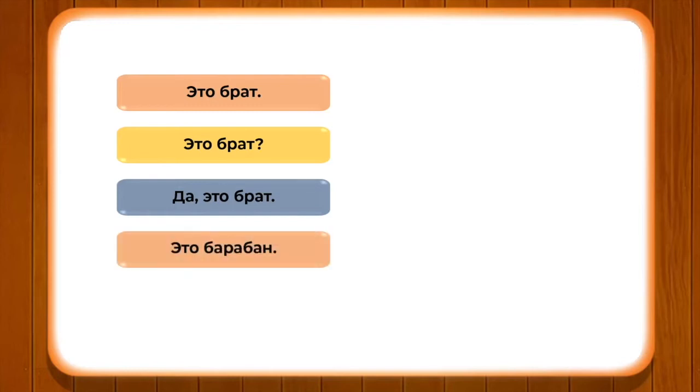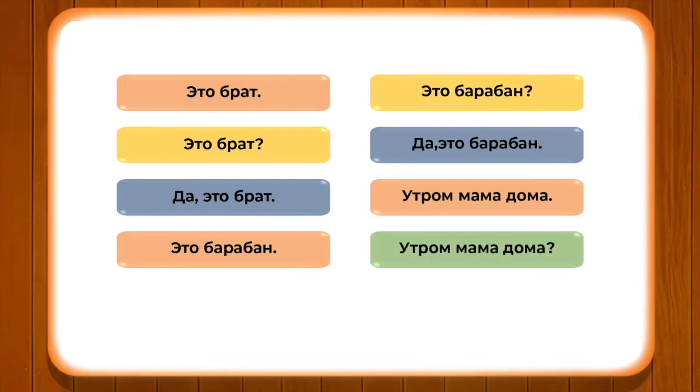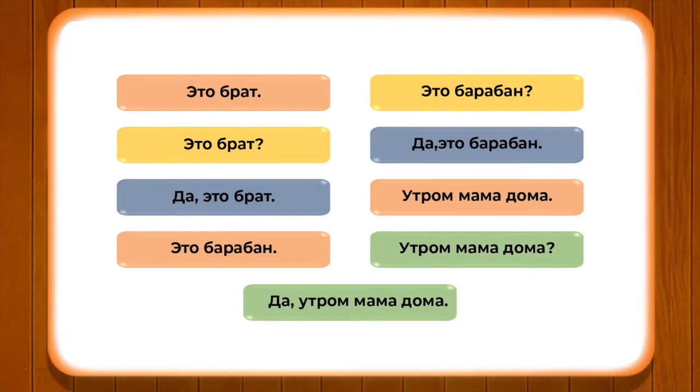So, we have eta baraban? Da, eta baraban. Utram mama doma? Da, utram mama doma. You can also pay attention to the tone and texture when I am repeating all these in different contexts. The tone is flat when we are saying a simple sentence.